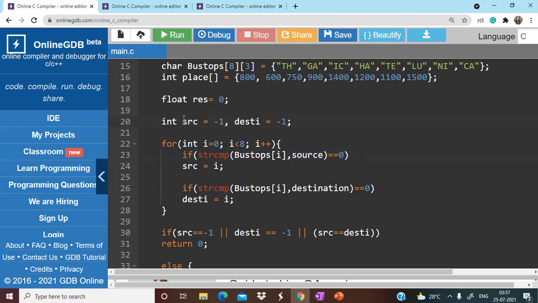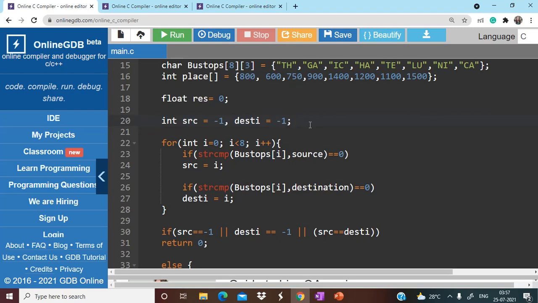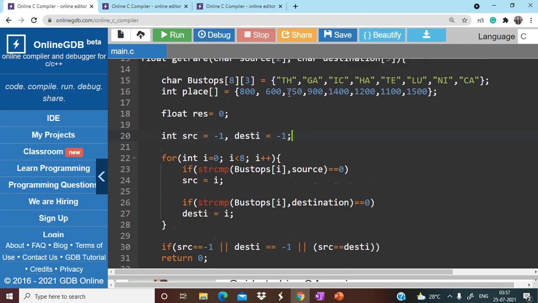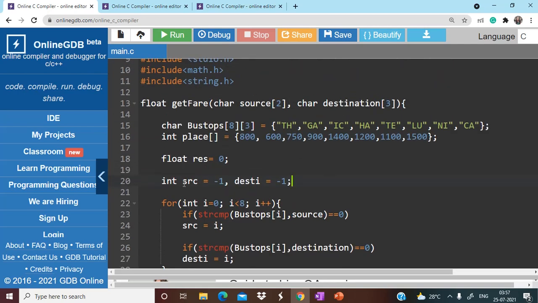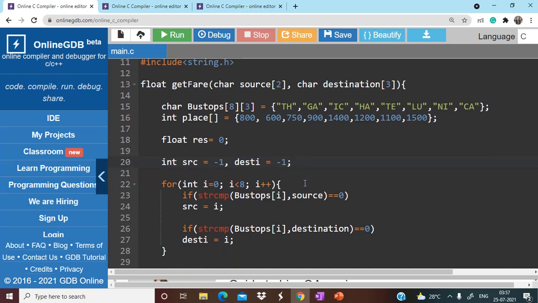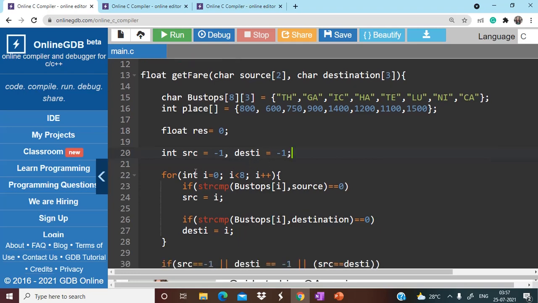For this we take two integer values, and as of now I'm initializing them with -1. Why -1? So that after going through the complete loop and the comparison with each and every element in this array, if the source index is still -1, or the destination index is -1, or both the source and destination index are the same, then if any of these scenarios is true, I can conclude that it is an invalid input.